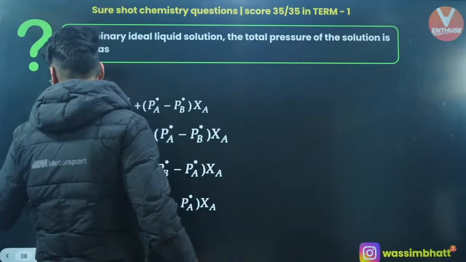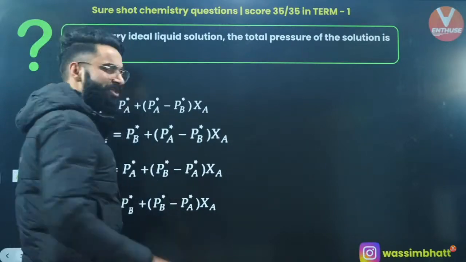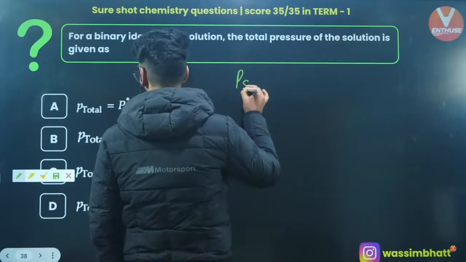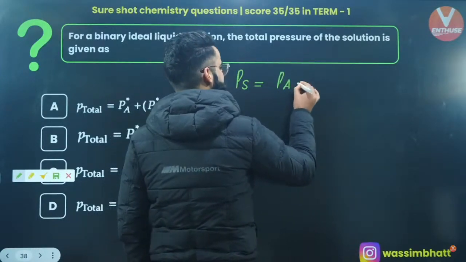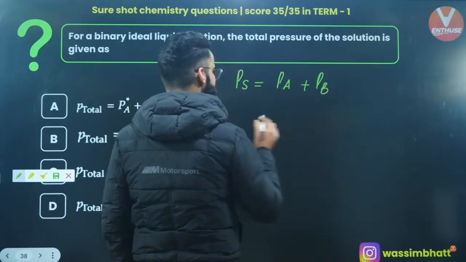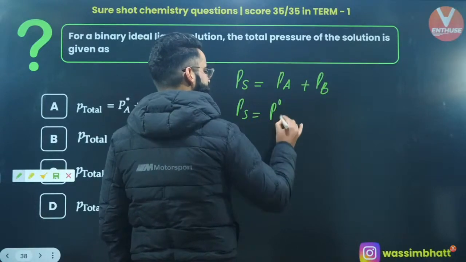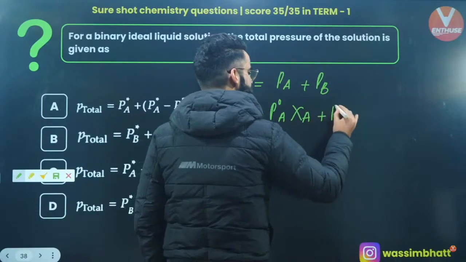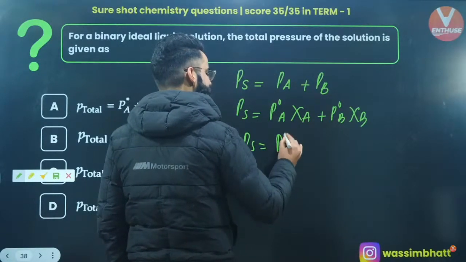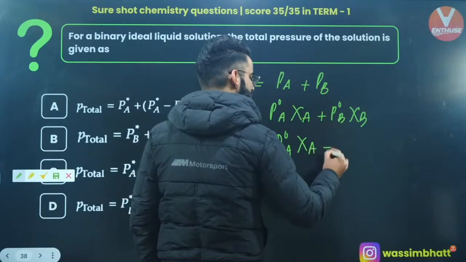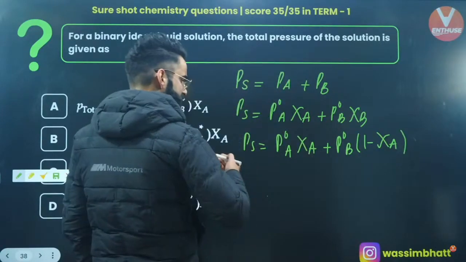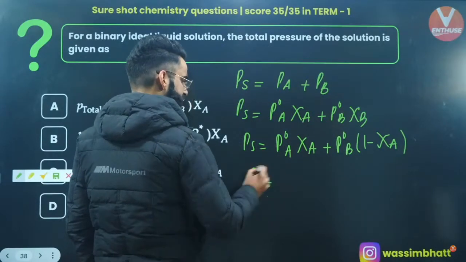As you all must know, whenever I have a solution which contains two volatile substances, the total vapor pressure of that solution is going to be the sum of their respective partial pressures, Pa plus Pb. As per Raoult's law, Pa is P naught A multiplied by chi A, Pb is equal to P naught B multiplied by chi B, and all of you must have heard that chi A plus chi B is equal to 1. So instead of chi B, I can write 1 minus chi A. If I just rearrange this, the total vapor pressure of the solution will be equal